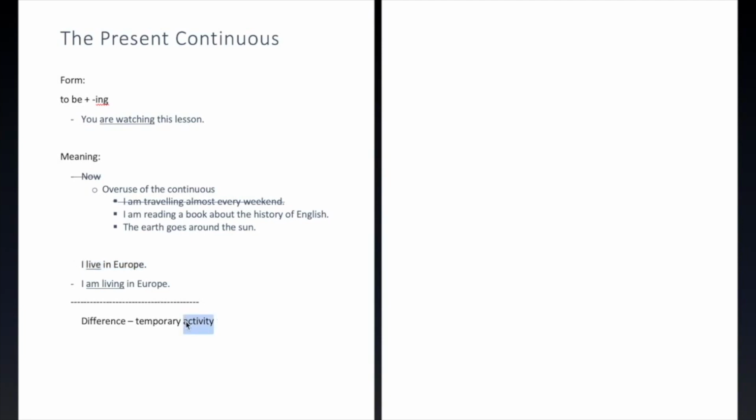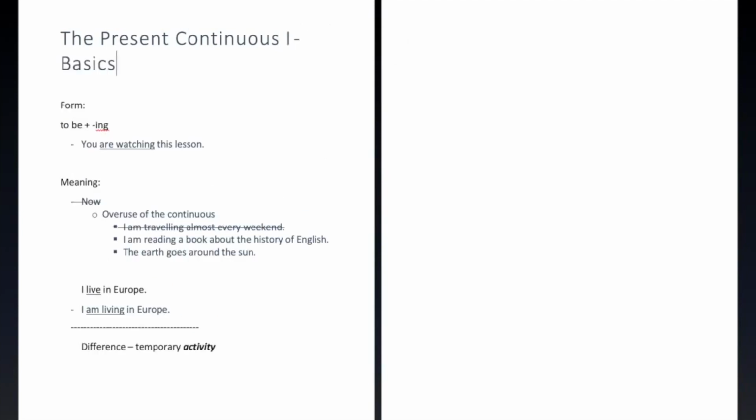Now notice this word here, activity. This is going to be important when we talk about state verbs, which we will do in our next video. The verb will have to be an activity. If we're just describing a state, the way things are, then our best strategy is going to be to use the present simple in those cases also. So we need something that is not only temporary, but a temporary activity to use the continuous.